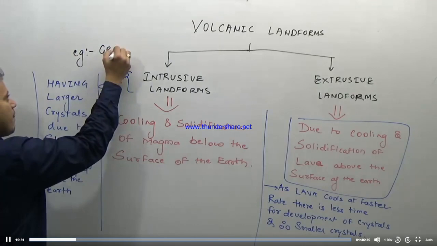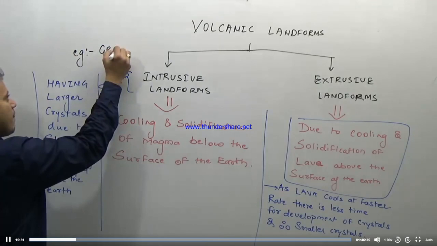Now the intrusive landforms are further divided into plutonic landforms and the hypabasal landforms. Plutonic landforms are found very deep inside the earth, therefore larger crystals as compared to the hypabasal landforms, which are found just below the surface of the earth and therefore comparatively smaller crystals. Example: granite rock is an example of an intrusive landform. Basalt, flood basalt, black cotton soil.